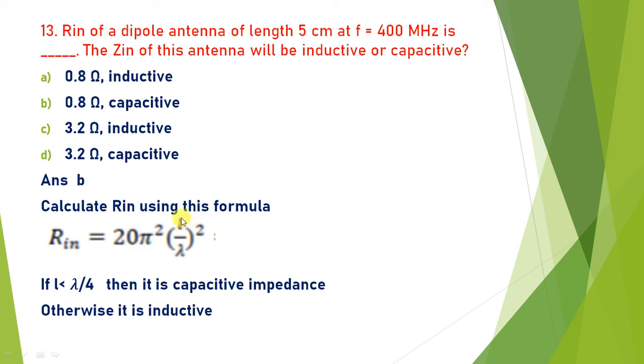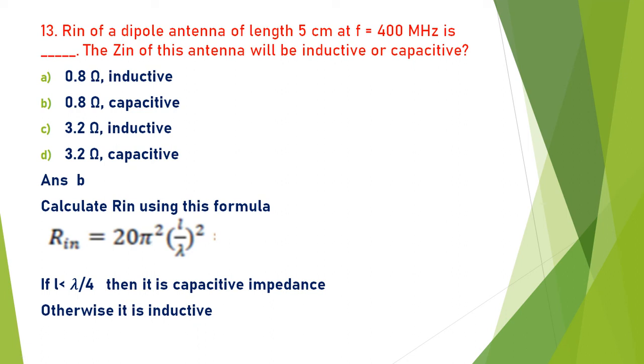The length is given to you, 5 centimeter. Lambda is not given, but frequency is given to you. So from frequency you will calculate lambda equal to C by F. You put L and lambda in this equation, and we will find Rin, that is equal to 0.8. Now we have to find out whether this impedance is inductive or capacitive.